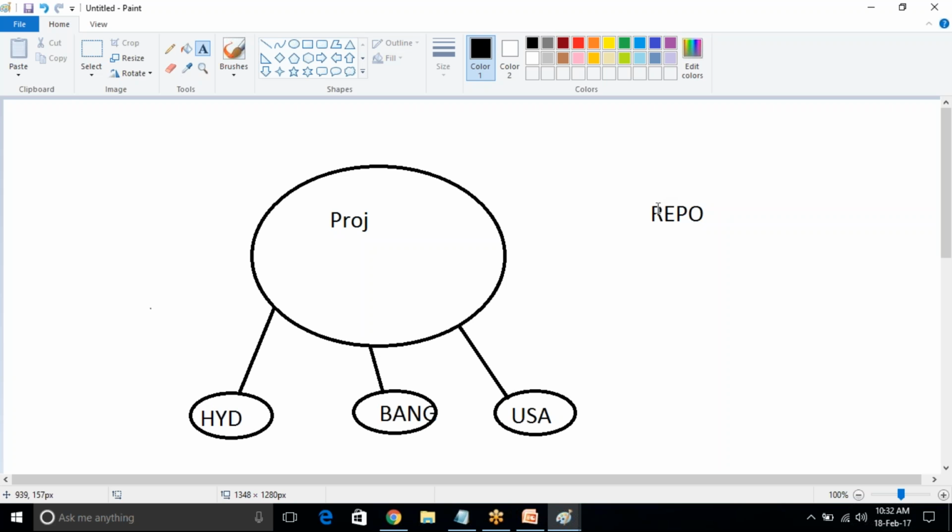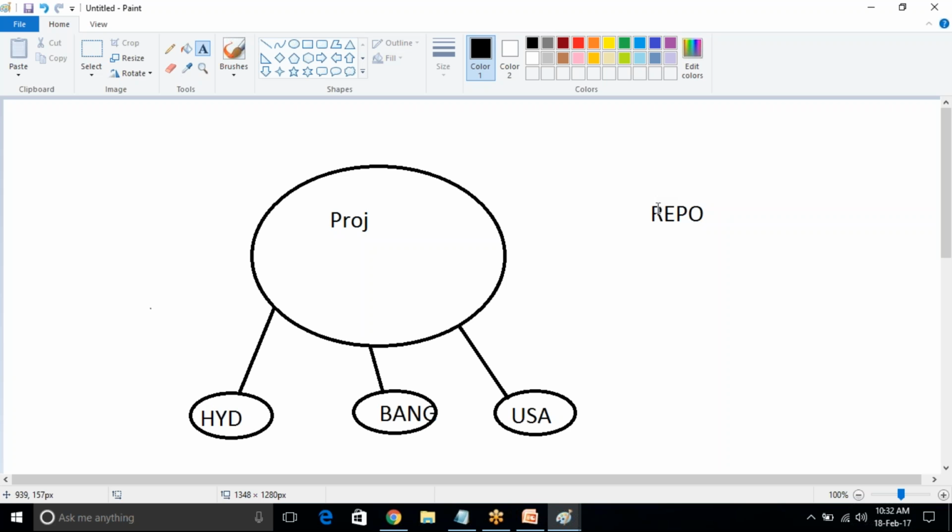Okay, is it clear? GitHub. Ajay, Naveen, Mallikarjun. Yeah, it's okay.